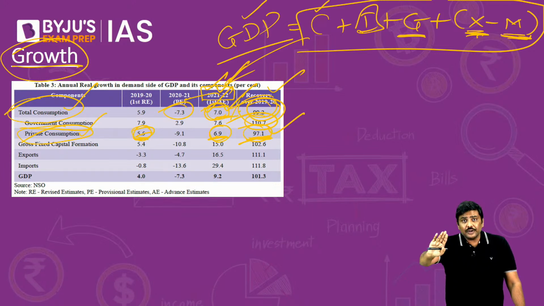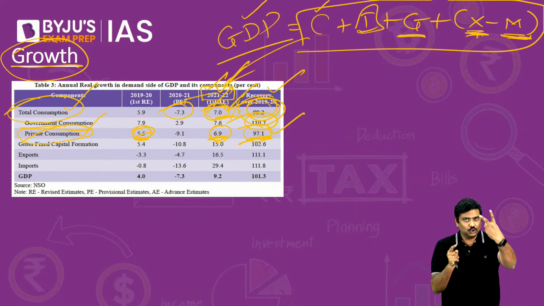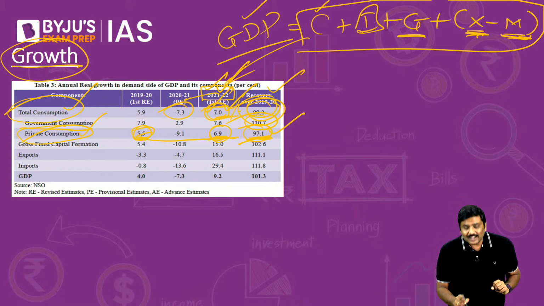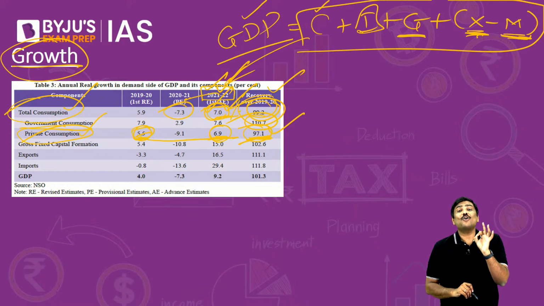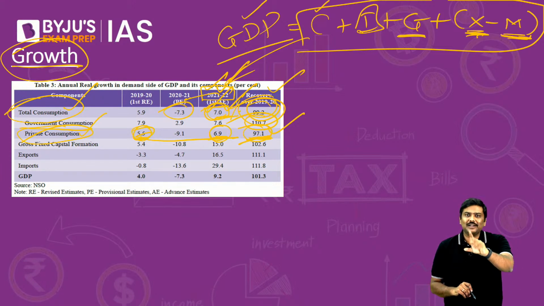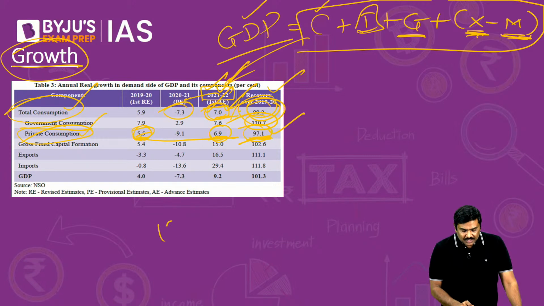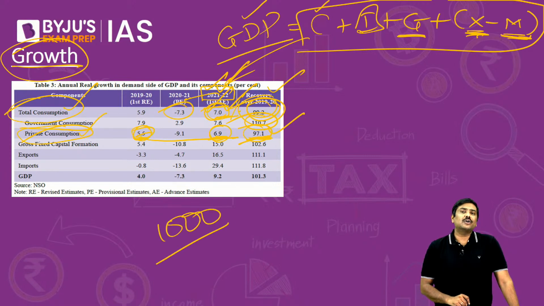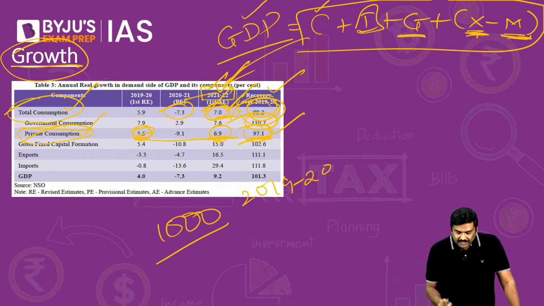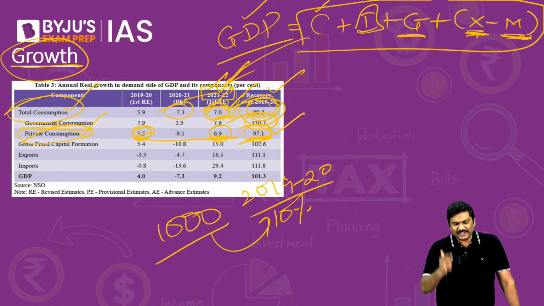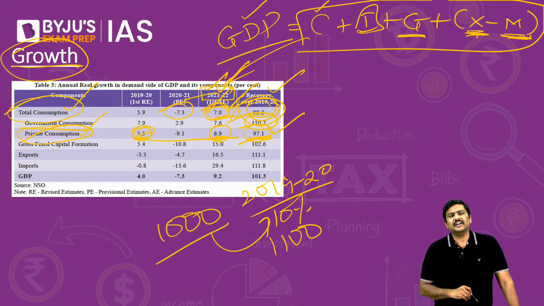No, absolutely not. First and foremost, these are growth rates. These are not representing the total value of consumption. Sir, can you elaborate? Of course, I will elaborate. Do not mug it up. Imagine the total private consumption is 1000 rupees. In 2019-20, it will increase by 10% to reach 1100.